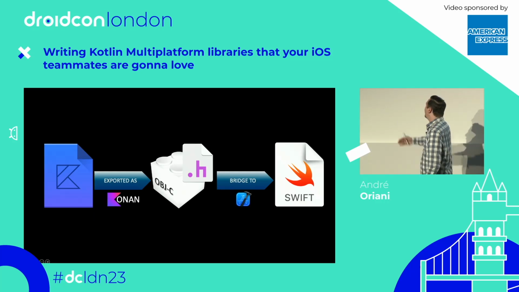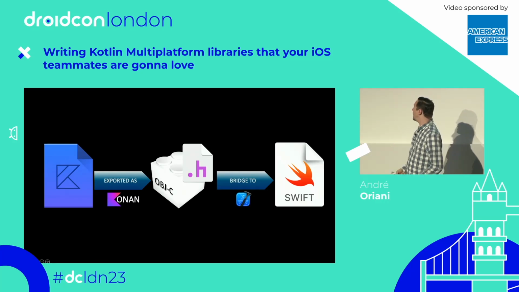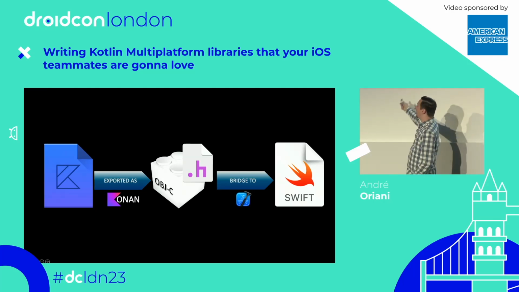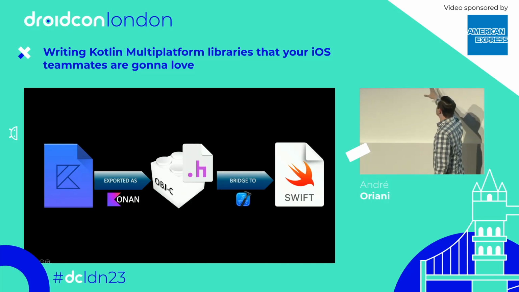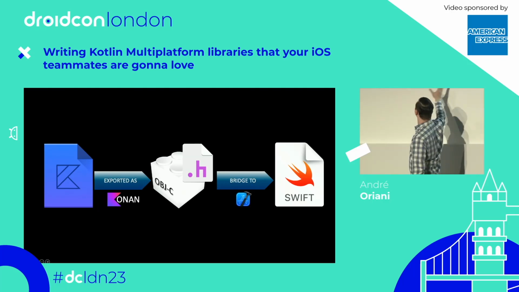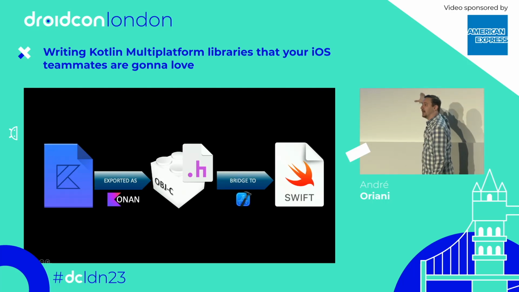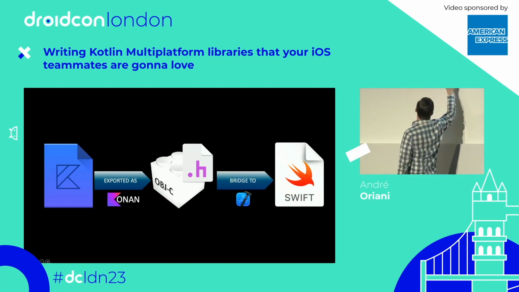So whenever you write your KMP library, your code is compiled by Konan, the Kotlin Native compiler, which will end up exporting an Objective-C framework. Then Xcode gets your Objective-C framework and bridges it to Swift. So pay attention here. It's actually Xcode that's exposing your KMP API to Swift through this work of bridging between Objective-C and Swift.